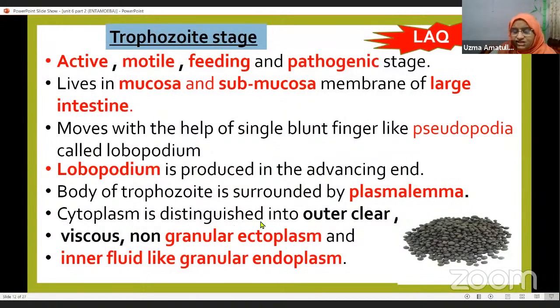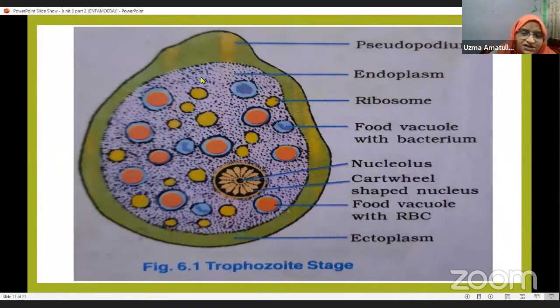The cytoplasm is distinguished into the outer clear, viscous, non-granular ectoplasm, where ecto means outer, and the inner fluid-like granular endoplasm. Here you can see granules, the round structures inside the endoplasm.